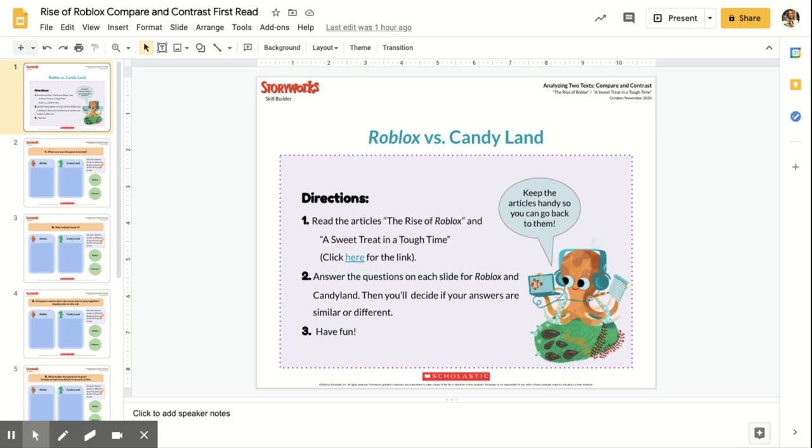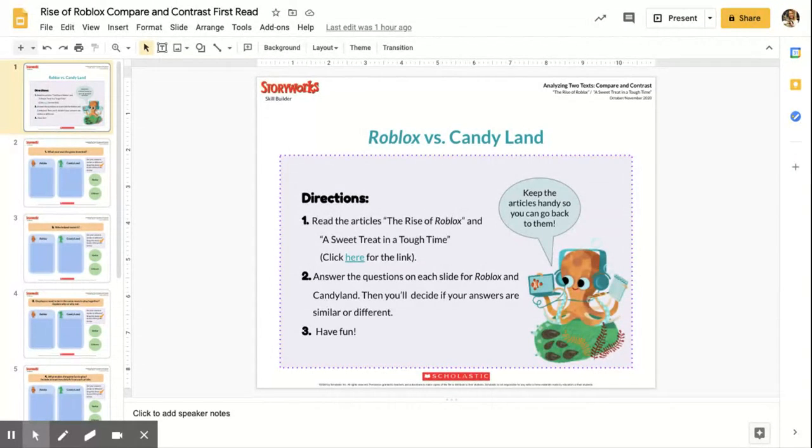Today, what you are going to do is read two articles. You're going to read an article called Rise of Roblox, and then you're going to read A Sweet Treat in a Tough Time. This week, we're going to be working in both of these articles. We're going to be comparing and contrasting them. We're going to be answering critical thinking questions using our QAR strategy.